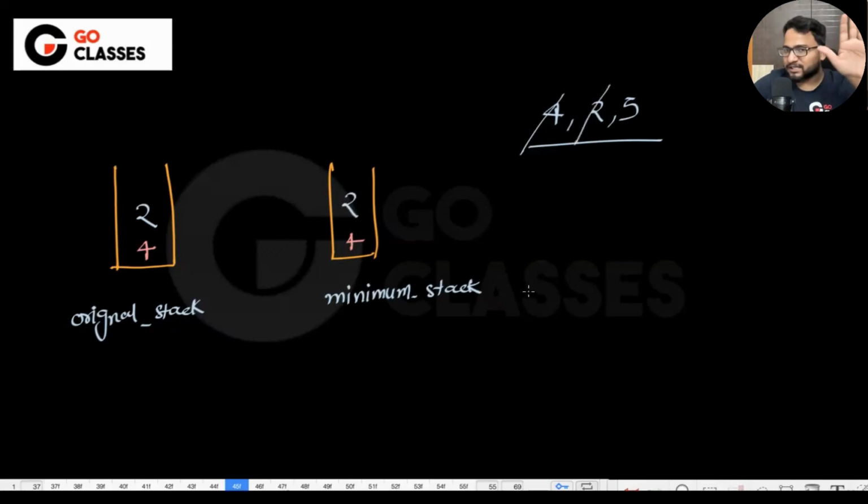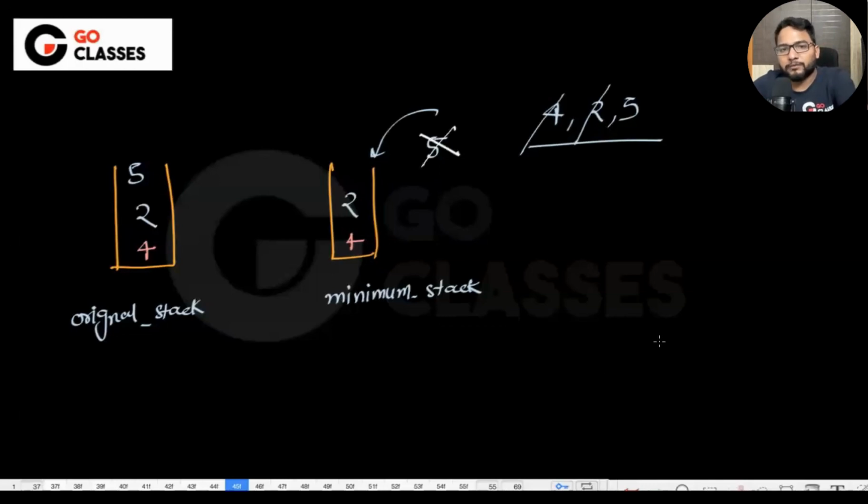Okay. Just listen to me carefully. We will be seeing how it is happening. Now 5 is coming. In the original stack I will always push 5. Now, do you need to keep track of this 5? Do you need to push this 5 in the minimum stack? Tell me. In the original stack, you will definitely push everything. But in the minimum stack, I always push the element only if it is helpful to me. Is this 5 really doing a good thing for me? I mean, is this a minimum number? I don't think so, right? This 5 is in fact greater than this 2. There is no point in keeping this 5 in the minimum stack. So basically, I will not be pushing it in the minimum stack.